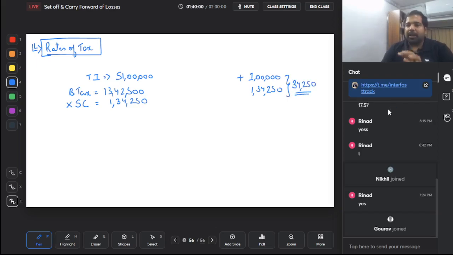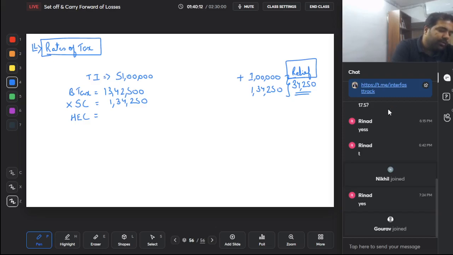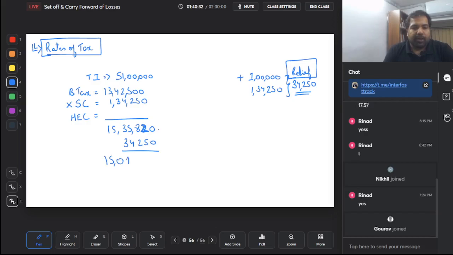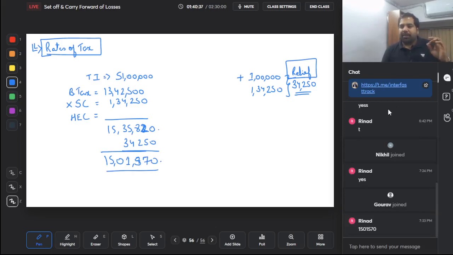How will you give me this relief? Calculate the relief and keep it. This is called marginal relief. Calculate it, keep it. Now after this, there is HEC of 4%. So 13,42,500 into 110% into 104%, that is 15,35,820 is my total tax payable. Yes. From this, please minus 34,250. That is, you will land up paying only 15,01,570. So this is a very simple concept, guys, but the calculation, where you have to calculate it,